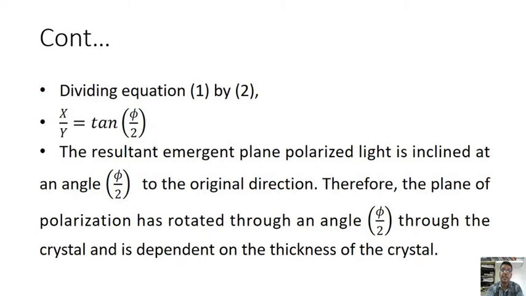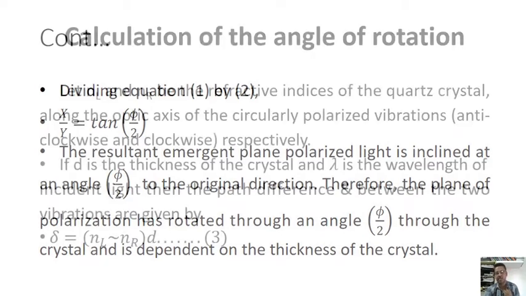The resultant emergent plane polarized light is inclined at an angle of phi by 2 to the original direction. Therefore, the plane of polarization has rotated through an angle of phi by 2 through the crystal, which is dependent on the thickness of the crystal. So that is what we are getting here.